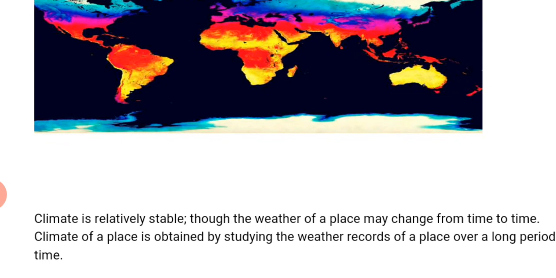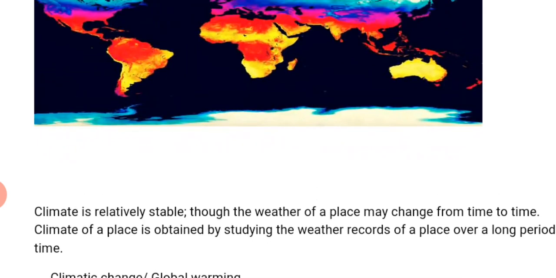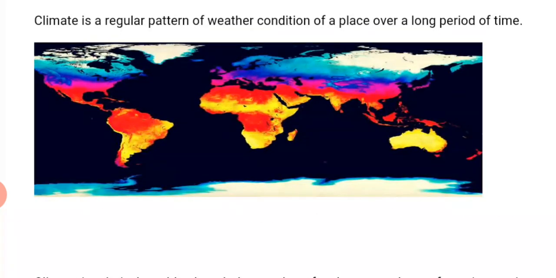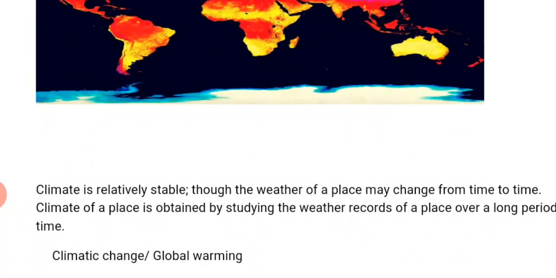I want you to get that clearly. Everybody, what is climate? Climate is a regular pattern of weather condition of a place over a long period of time.